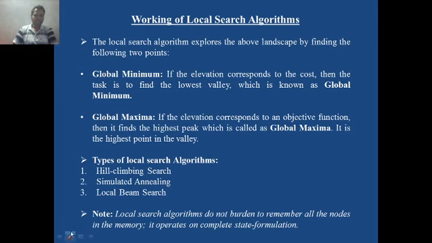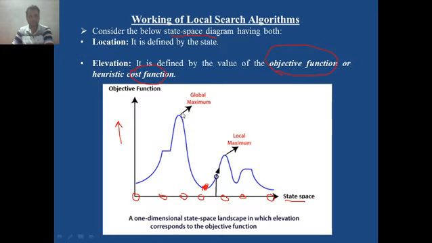Local search algorithms explore the above state space diagram by finding the following two points. Which are those two points? Global maximum and global minimum. Where is the global maximum here? This is the global maximum, this is a local maximum.